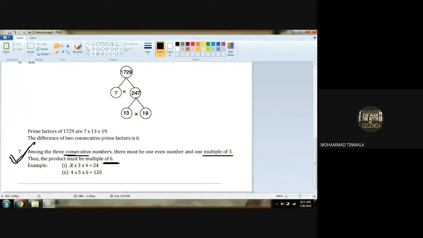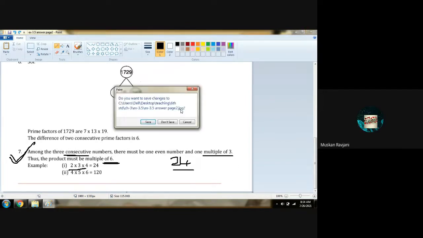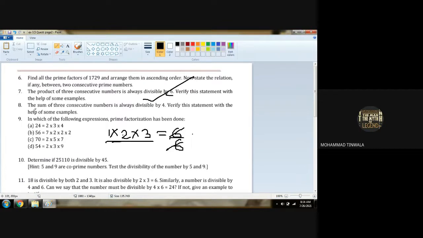See here, 2, 3, 4 are numbers in a line. If you multiply 2, 3, 4 together, the number will be divisible by 6. 24 will be divided by 6. 4, 5, 6 are three consecutive numbers. The product will be 120. 120 will be divisible by 6. Understood, girls? Yes, sir. Understood. And question number 8.